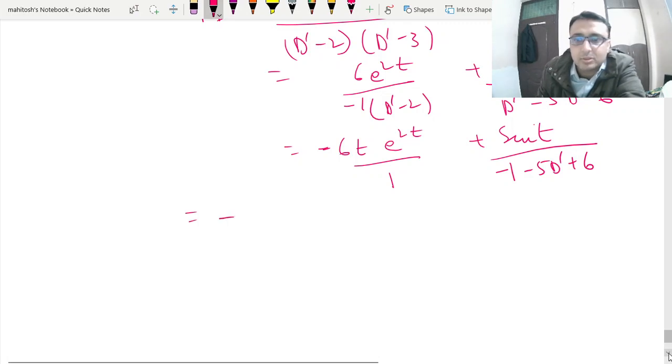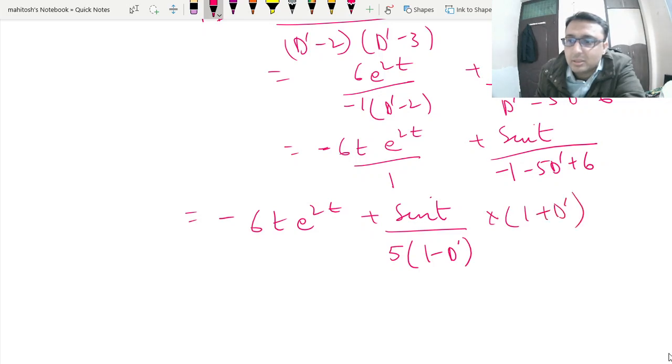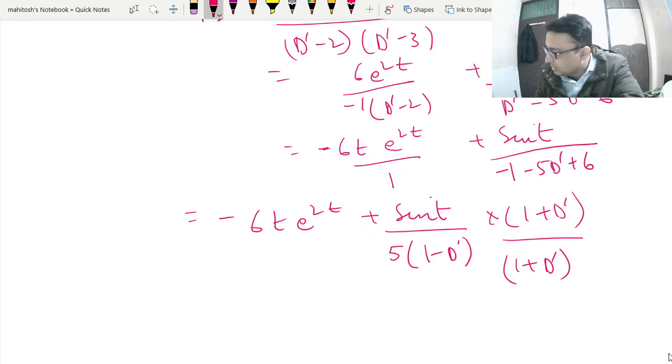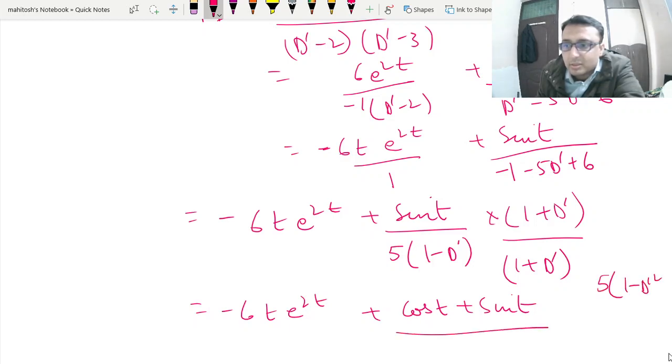So this is your minus of 6t e to the power 2t plus sine t upon 5 into 1 minus D dash, 1 plus D dash, 1 plus D dash. This is what you can do. This is your minus 6t e to the power 2t plus cos t plus sine t. This is your 5 into 1 minus 1 plus 1, 2. So this is your 10.